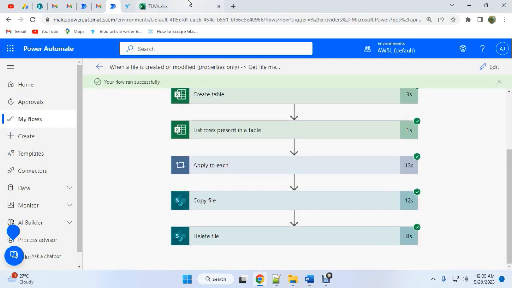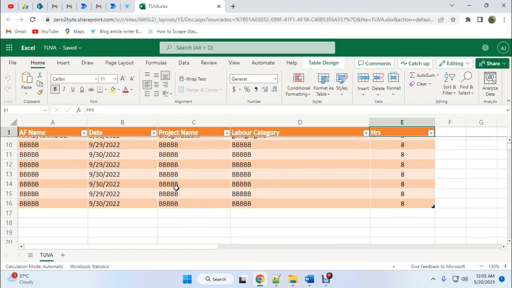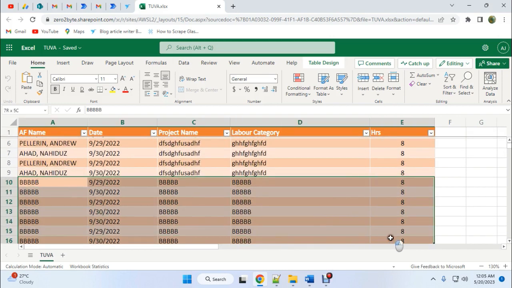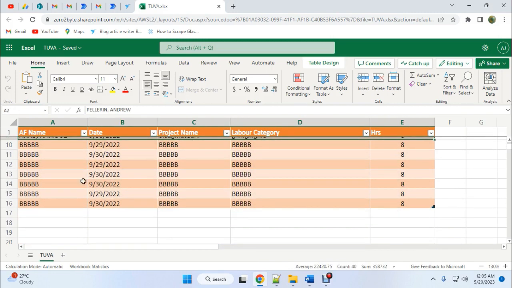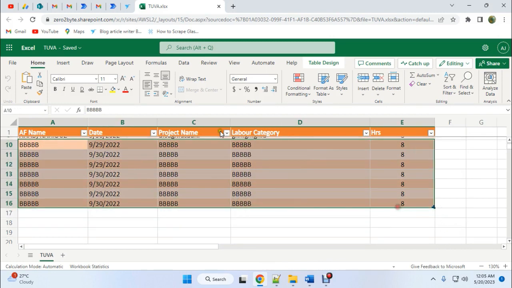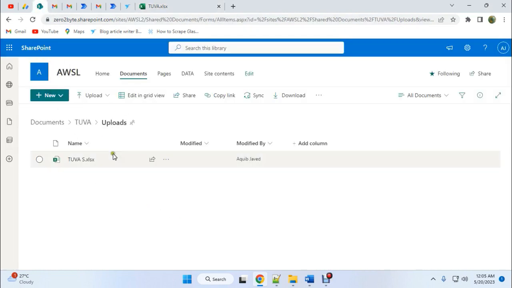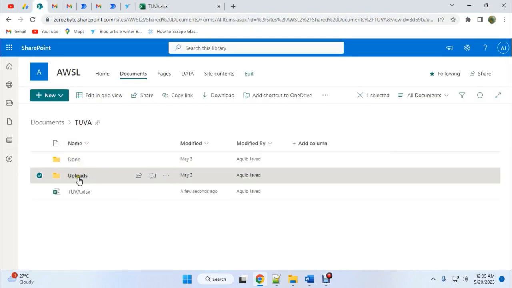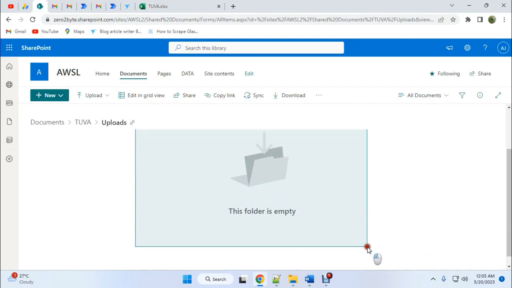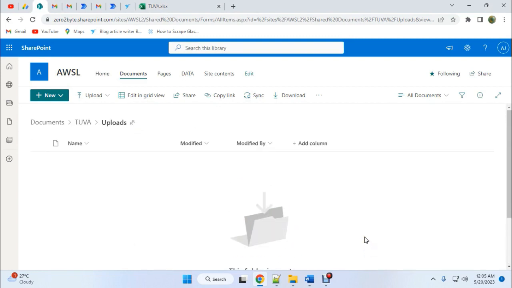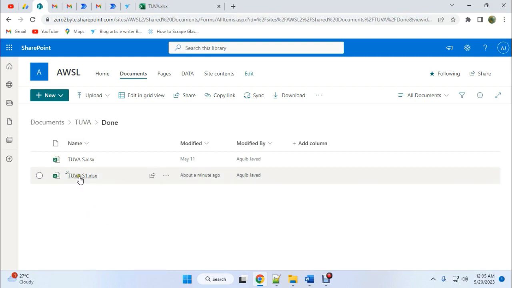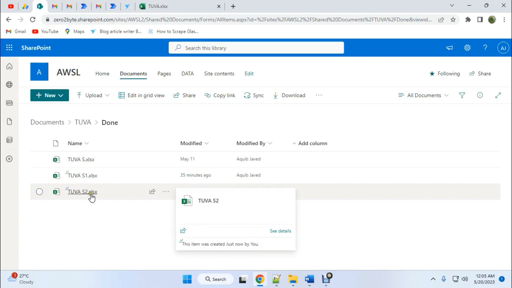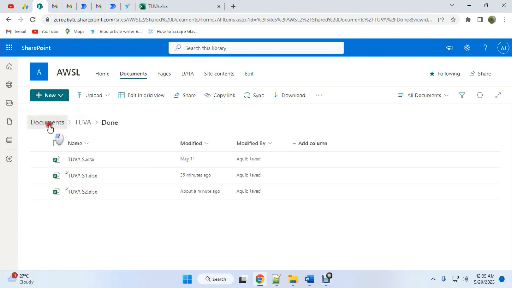Yeah, now it shows it's done, and you can see that the old file is available here, and you can see the new data is available. And now let's go over to the upload folder, and you can see that there are no files we just uploaded here. And go to the done folder. You can see the new file is available here with a new name.